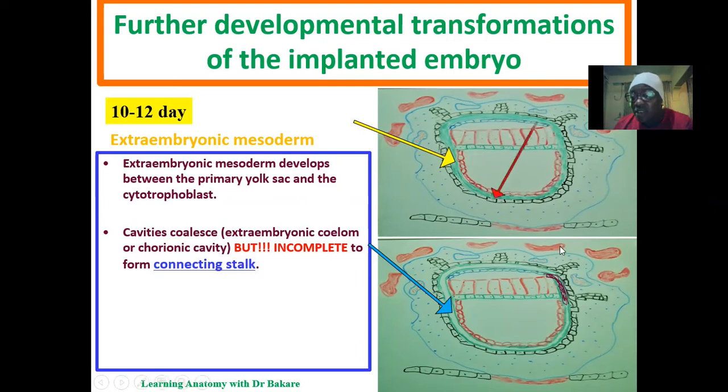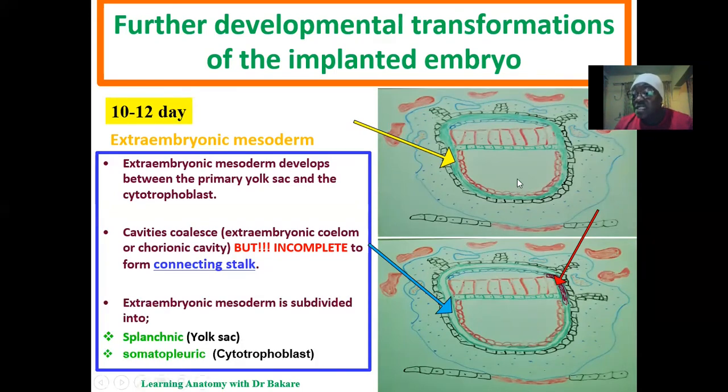And the main essence of this is to create connection between the developing embryo and the fetal membrane. So this is where you have the connecting point, and this will tend to create a means through which the developing structure will be connected to the fetal membrane. So you can see that the extraembryonic mesoderm has the basis for its formation. And apart from creating a cavity, it's also able to create a connecting stalk that helps to connect the developing embryo with the fetal membrane. So the creation of the cavity does not occur within the entire length of the extraembryonic mesoderm, just for this reason. Because of the creation of cavity within the extraembryonic mesoderm, it now tends to divide the extraembryonic mesoderm into two layers.